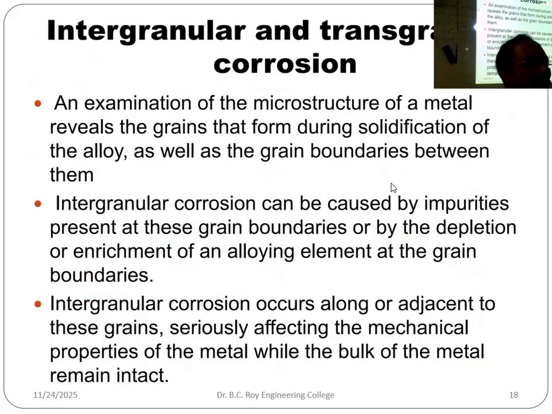Intergranular and transgranular corrosion. Metal contains small crystalline zones. In between these crystalline zones, there will be amorphous zones. The crystalline zones are comparatively tougher. Amorphous zones are vulnerable, and that is getting corroded. So, in between the crystalline zones, there can be some weak points, and those weak points will be corroded. That is called intergranular, transgranular corrosion.